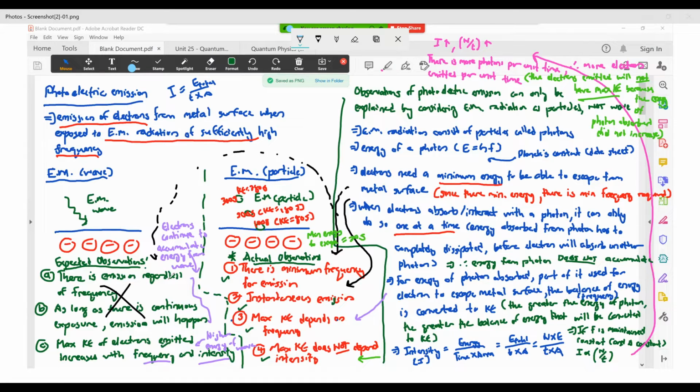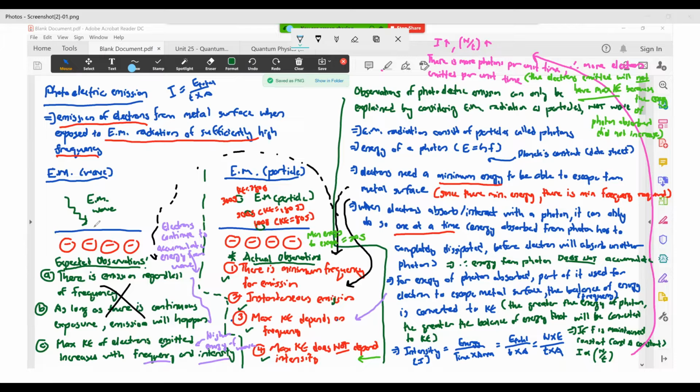And then you also find out that no matter how long you expose the metal surface, if the frequency is a very low value, below a certain minimum value, there is no emission whatsoever. Okay, that is what you would have expected if EM radiation were a wave, because the main assumption is that the electrons inside your metal surface continue to accumulate energy from the wave.